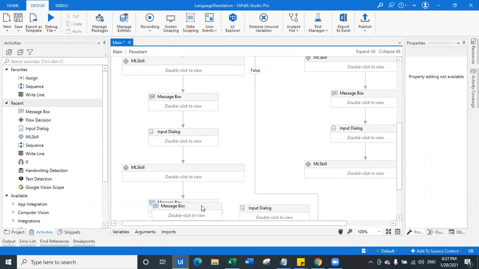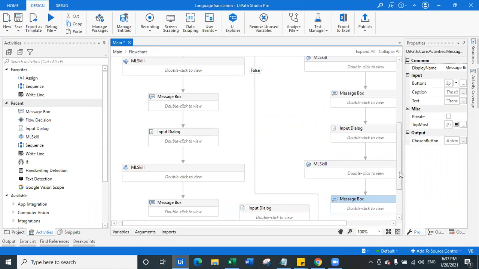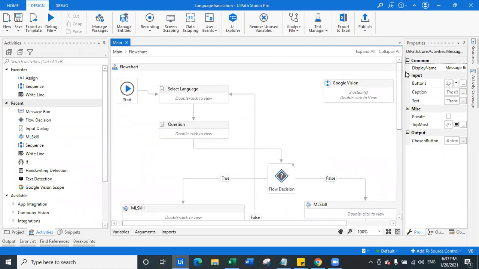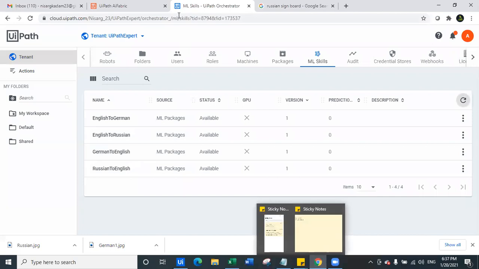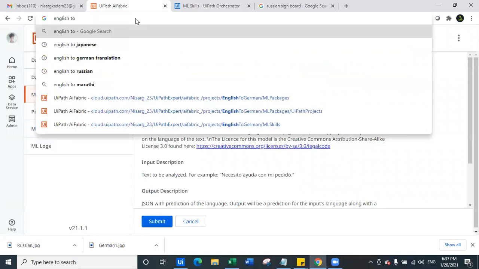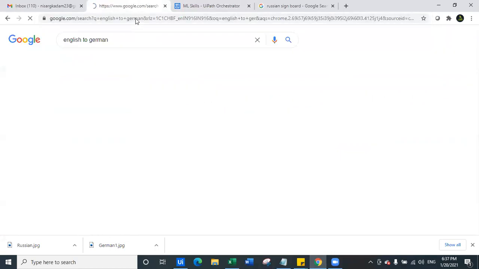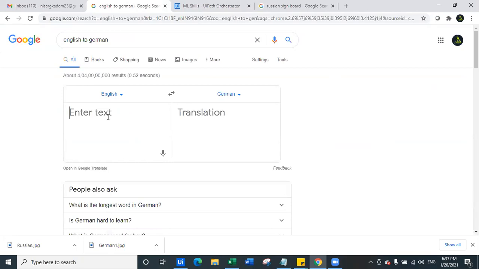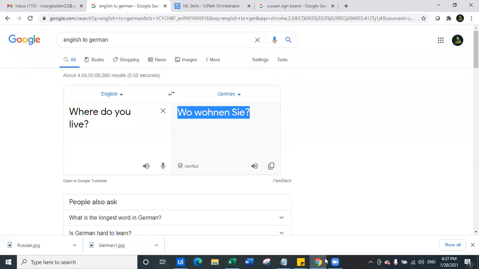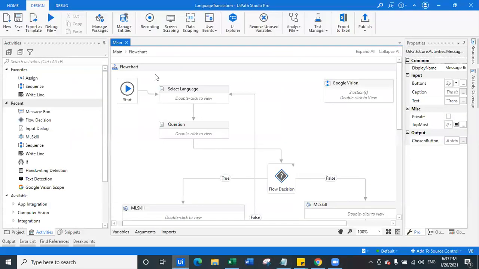Because we are using mostly the same variables, trying to use as few variables as possible. So we'll connect it with this, with the input array here. Perfect. And let's also open, at the same moment, English to German. Let's say we'll type some text as, where do you live? Now I obviously don't know German, so I'll just copy it from Google. Okay, and let's go back to our workflow.